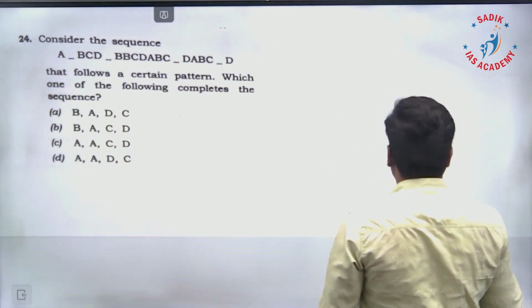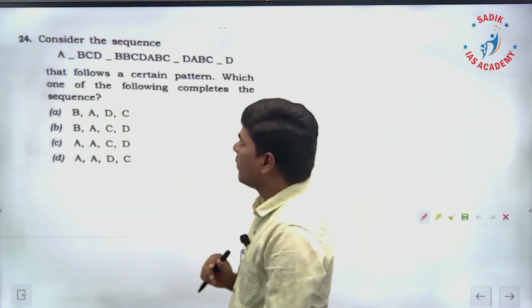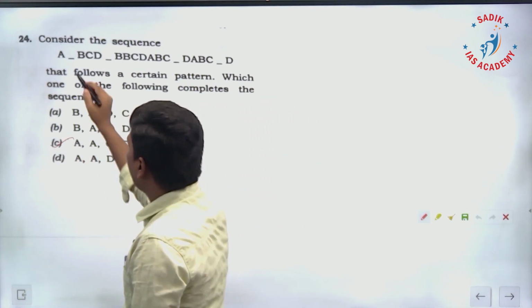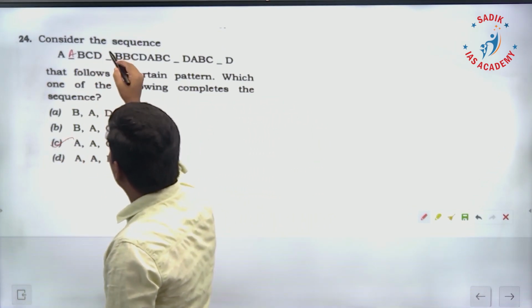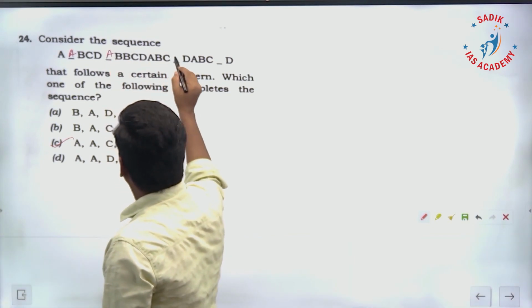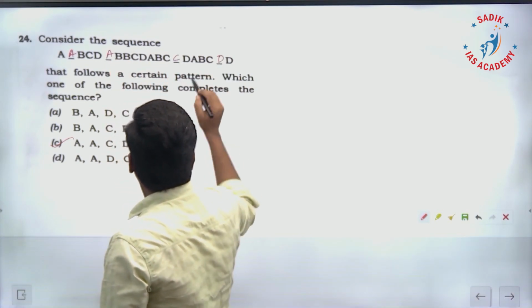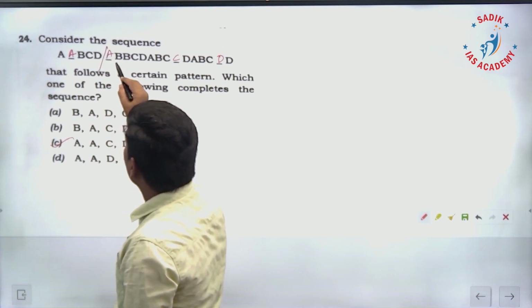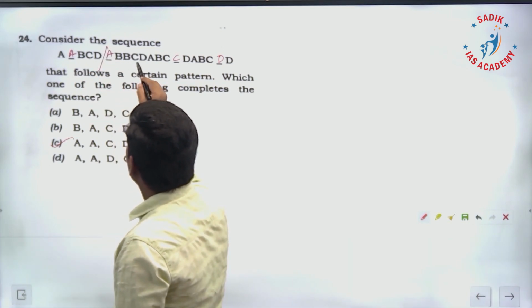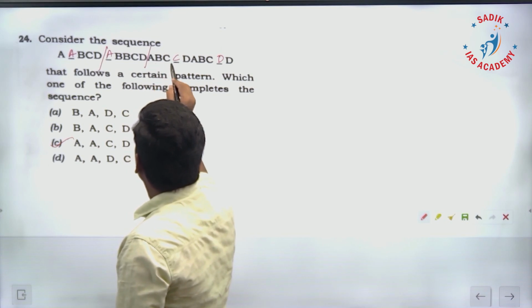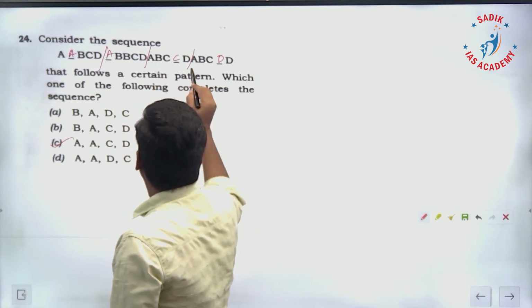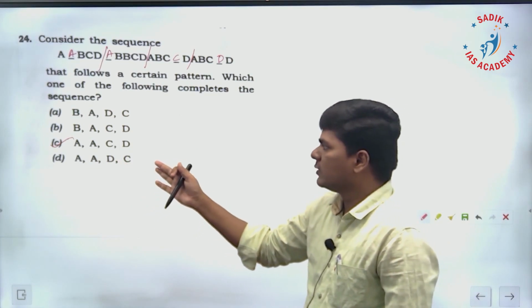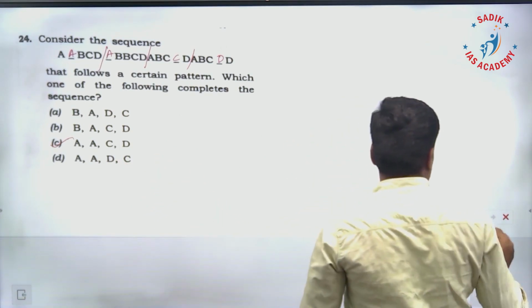Question number 24. Consider the sequence. The answer is C. If you substitute here, what pattern does it follow? A repeated twice, B, C, D. Here A, the second one B repeated twice, C, D. The third one C repeated twice, then the fourth one D repeated twice. So the option for this question is C. Okay, 24th question.